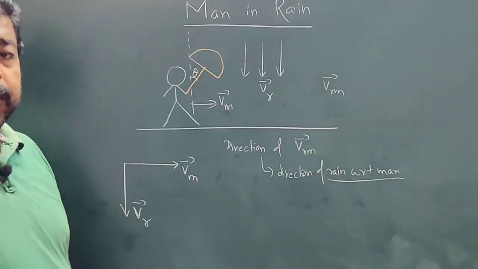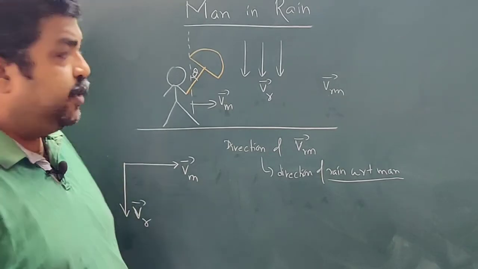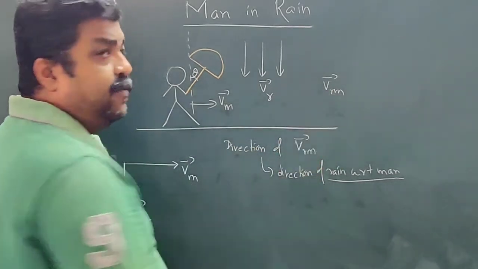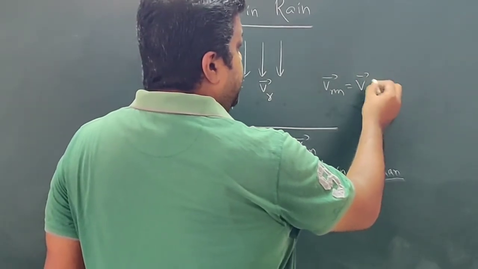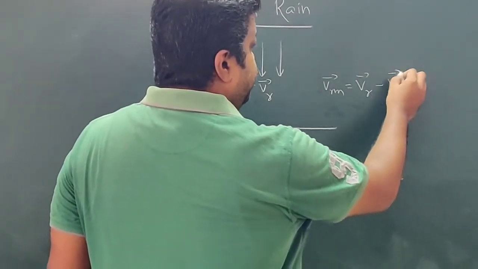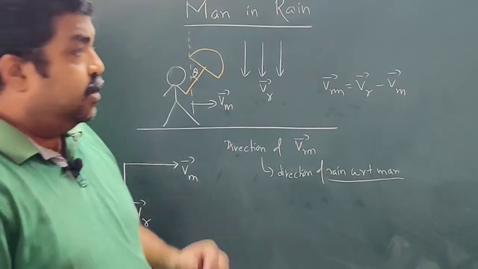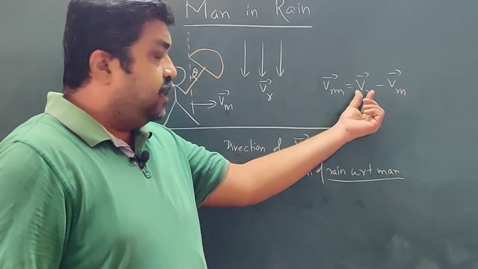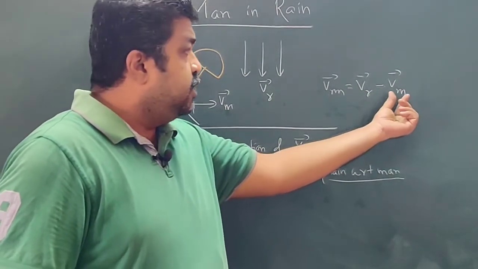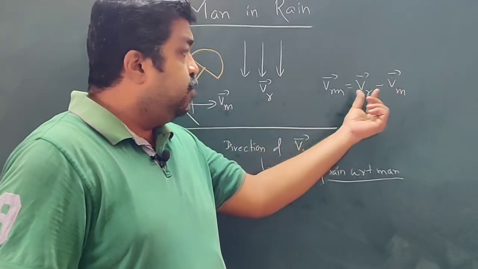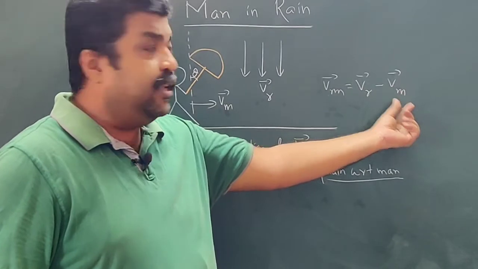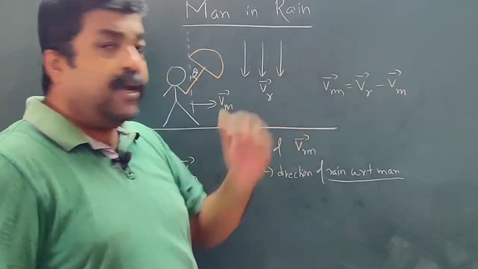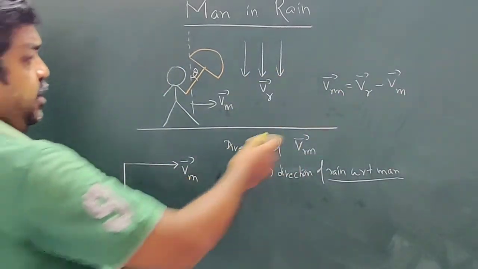From the concept of relative motion, we know that Vrm, velocity of rain with respect to man, can be written as velocity of rain minus velocity of man. This is the velocity of rain with respect to ground, and this is the velocity of man with respect to ground. If you subtract these two quantities, you will get the velocity of rain with respect to man.